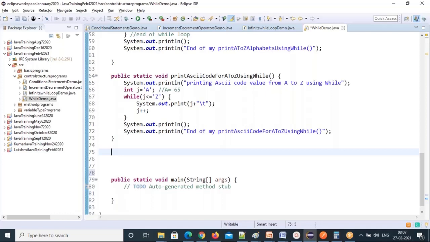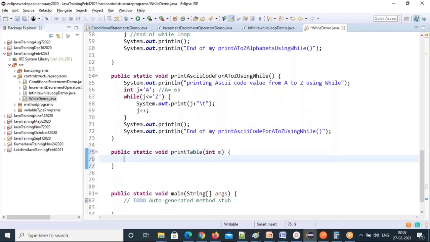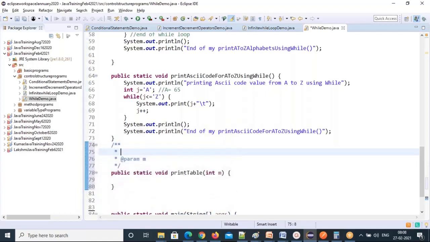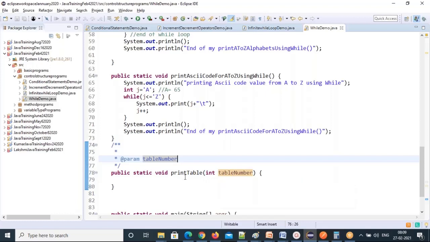So I want to give a choice to the user: you enter your table number. Then what type of method do we need to create, with parameters or without parameters? With parameters. Any table number, right? Multiplication table number. That's my input. The input you need to give, you should know. So I'm giving my table number here. If you don't understand, just name it table number, so you can clearly understand. So the table number you have to put as a parameter. You need to give which table you want.